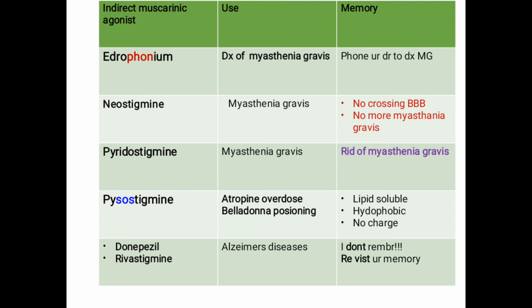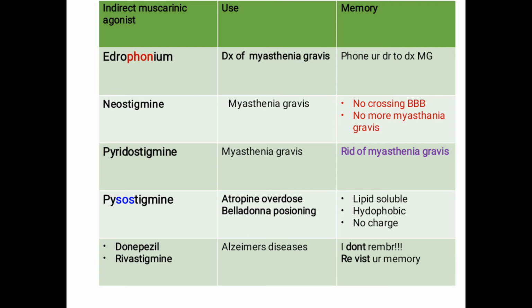One more important thing to remember here is that these are drugs which are water soluble, not lipid soluble. Therefore neostigmine: no crossing blood brain barrier, no more myasthenia gravis. When I consider pyridostigmine, here the mnemonic is get rid of myasthenia gravis. The name itself indicates it. We have to remember that when I consider physostigmine, the name has SO, which means soluble. These drugs are the ones which are lipid soluble.